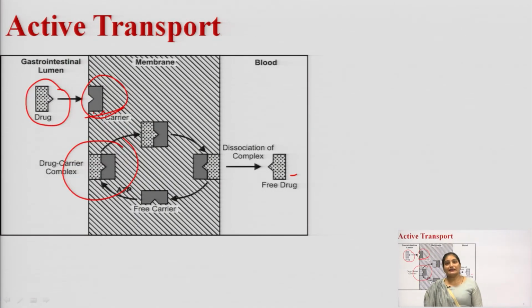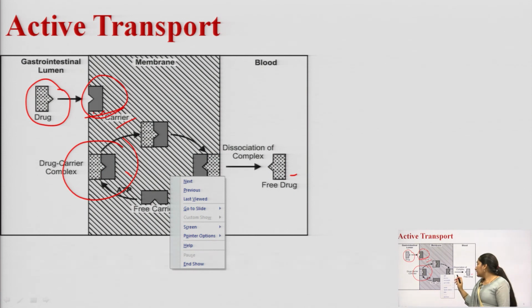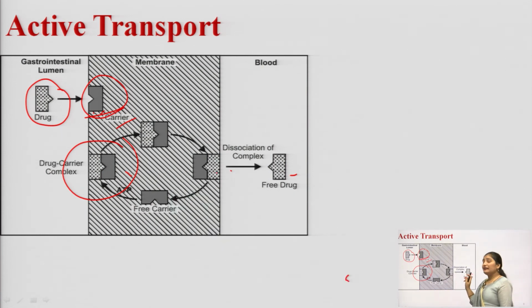This diagram shows the active transport. What happens in this? The drug molecule binds with the carrier molecule and a drug carrier complex is formed. This drug carrier complex is then transported into the blood. After reaching here, the drug is released and the carrier molecule goes back into the GI lumen. So, this is all about active transport.